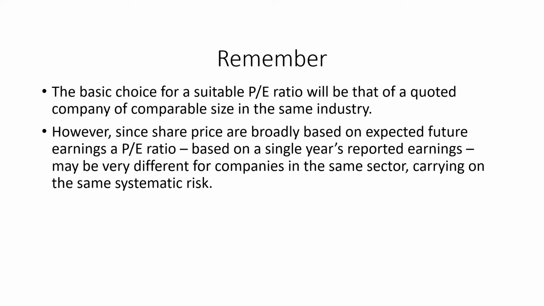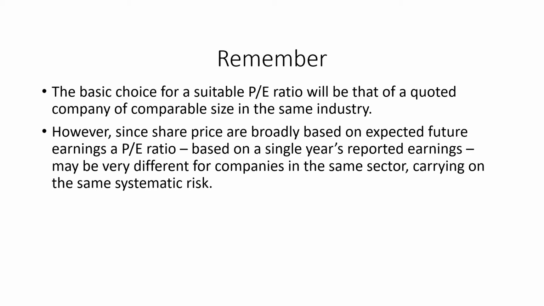So, first of all, if you are using the price earning ratio method for business valuation of that company, you have to see the price earning ratio of a quoted company, but that quoted company would be of comparable size, like they could have the same amount of assets, or the same amount of products they are offering, or a market share. So that would be their comparable company, and that company would also be in the same industry.